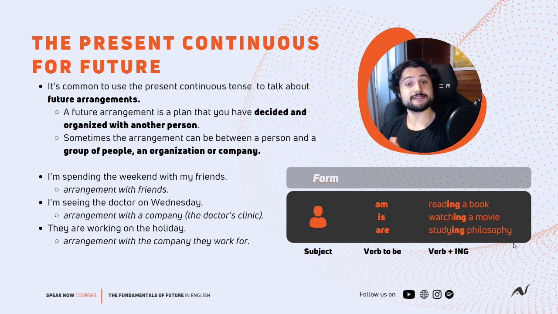So guys, this is it about the present continuous for future. The present continuous is adaptable. It isn't necessarily limited to the present, as we have seen, but we can also use it to talk about the future. And now you know how we can do that and how to use it correctly.